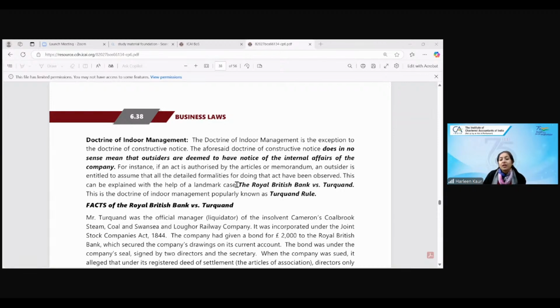So now let us understand a very important case, which is also known as Turquoise rule. But somebody has written a query. Just allow me to answer that.